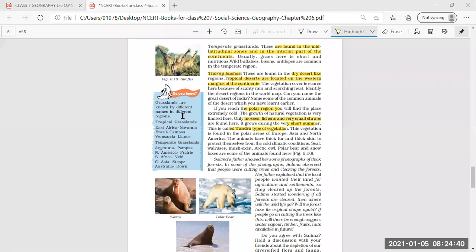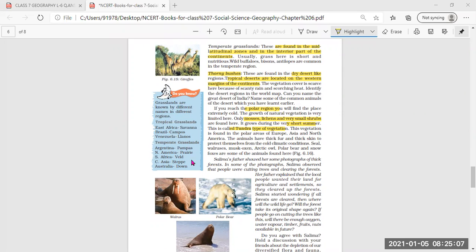In the side box also we have understood about the grasslands, which are known by different names in different regions. Tropical grasslands are known in East Africa by the name of savanna. In Brazil they are known by the name of campos, and in Venezuela these tropical grasslands are known as llanos.